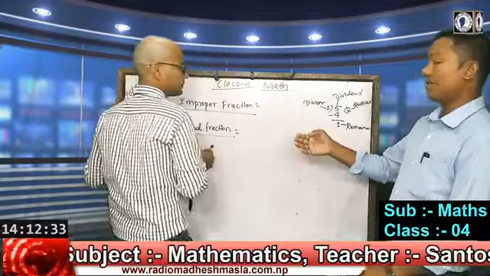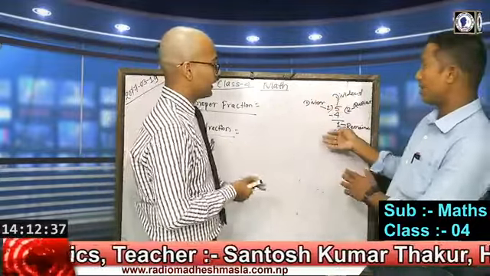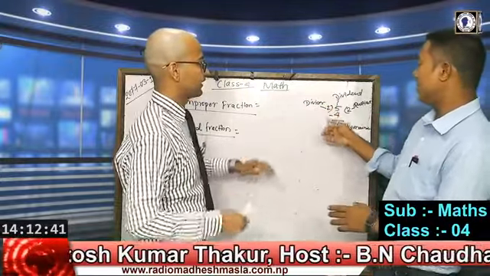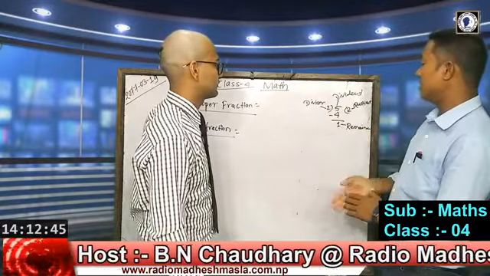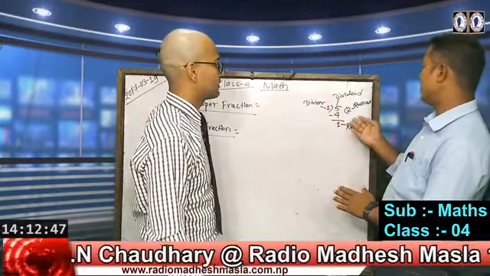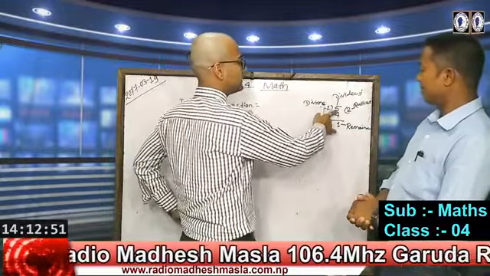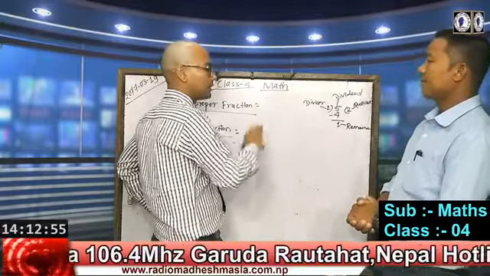One more time, sir, please describe it for my FM listeners. If we are dividing 5 by 2, then it has been already written here: divisor, dividend, quotient, and the remainder. The number which is divided by another number is known as the dividend. In our division, 5 is divided by 2, so 5 is the dividend. 2 is the divisor.